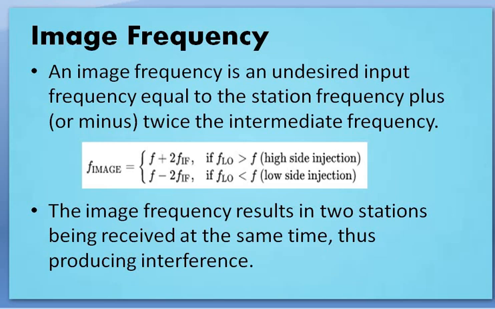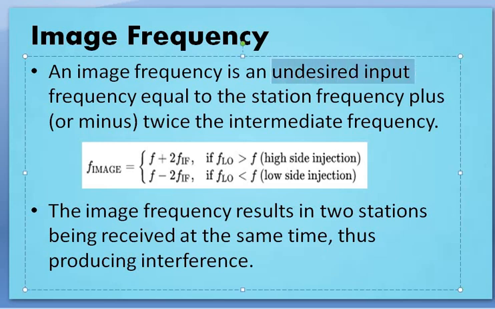So what is it? Image frequency is an undesired frequency. Actually, image frequency is an undesired input frequency that will be occurring, which equals your station frequency, that is, your signal frequency or the message frequency or the modulated signal coming from the transmitter, plus twice that of your intermediate frequency.